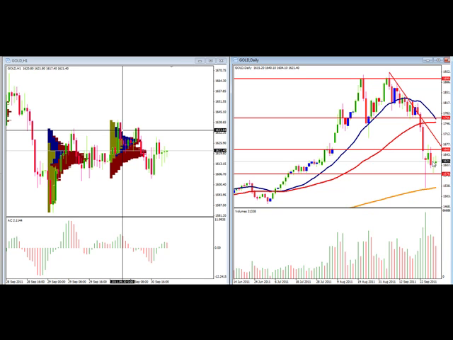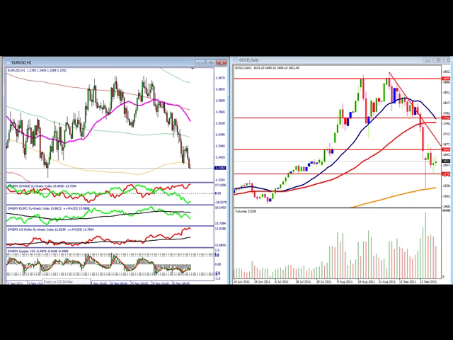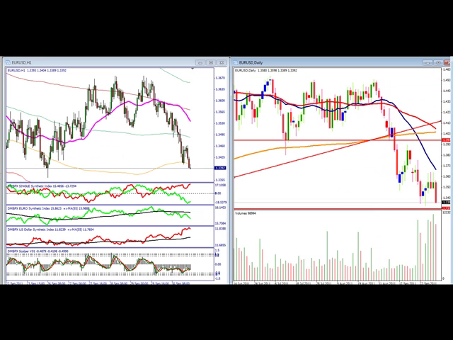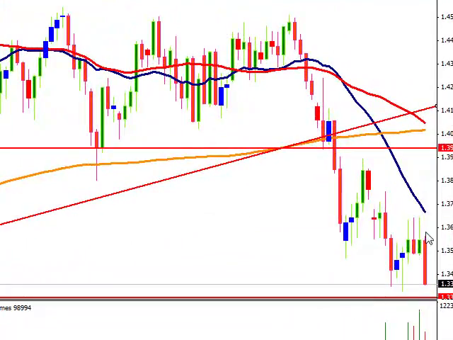As we have the job situation, the employment situation for most of the countries coming up this week and next week, we may begin to see some movement in the global economies and thus in gold. As we compare that, we can see that the euro dollar also had a little consolidation here, but you can see Friday actually was a big push down towards our 1.33 support.